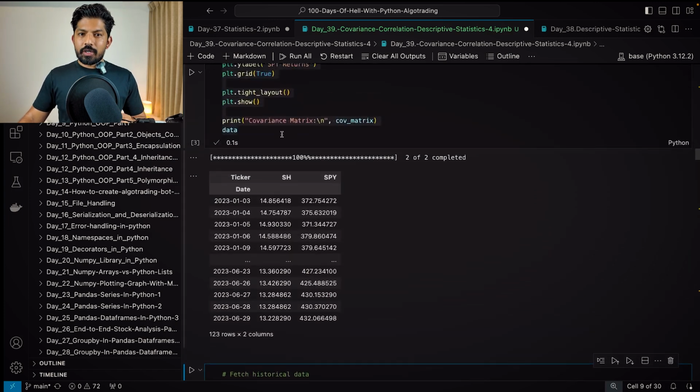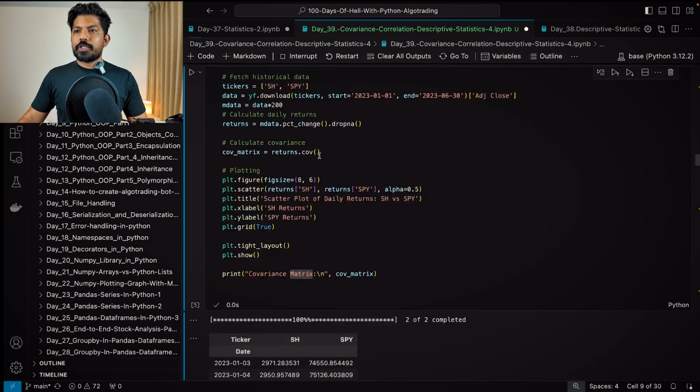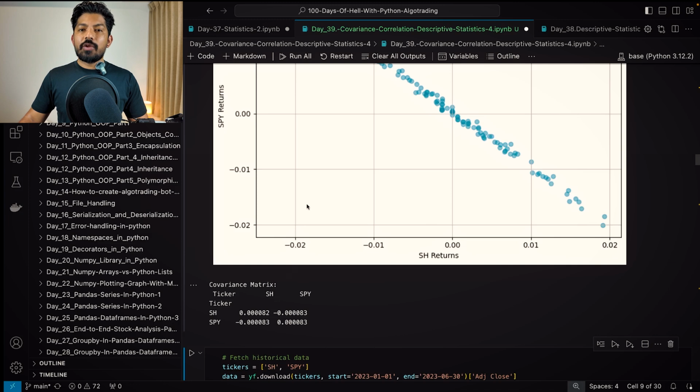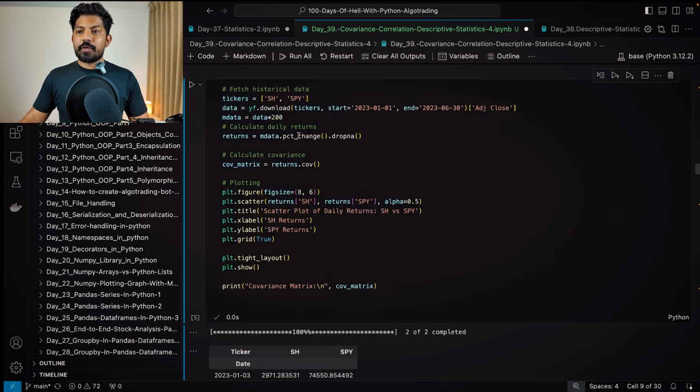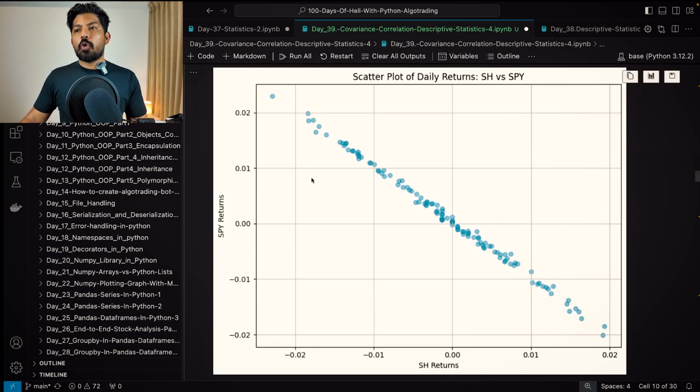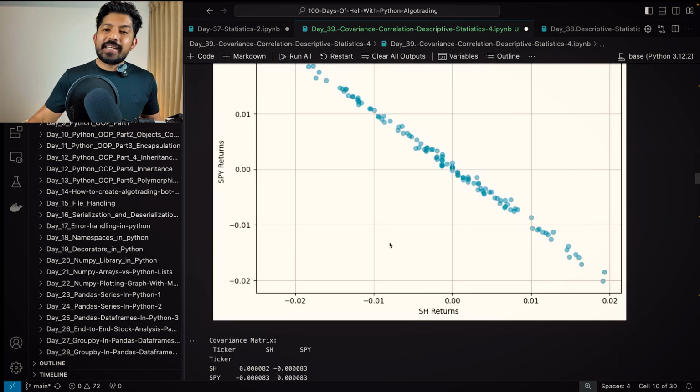We have a data original, right, which we download from the Yahoo Finance. Okay, now let me again draw the scatter plot and the covariance matrix. So which is this one, right? This is the negative covariance and the covariance matrix, right? After multiplication with 200, now let's draw it again. So when I hit shift enter, we get the same negative covariance. You can see here, it is exactly same.